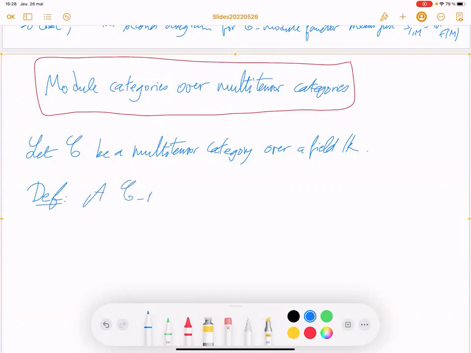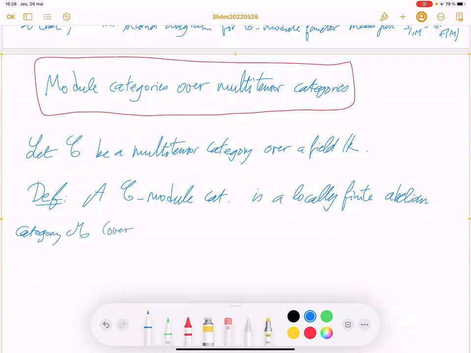So a C-module category, with C a multi-tensor category, is a locally finite abelian category M over the field K, which is a C-module category where C is considered as a monoidal category.